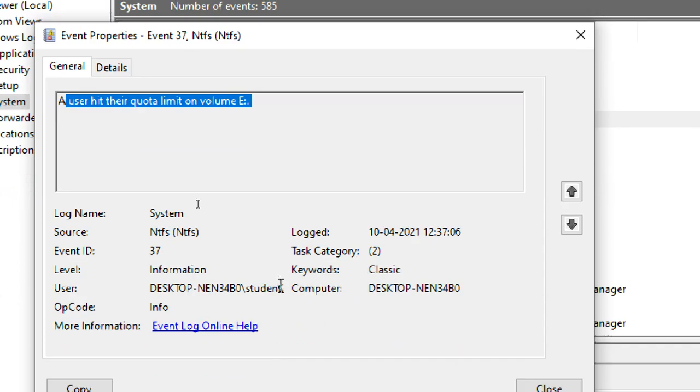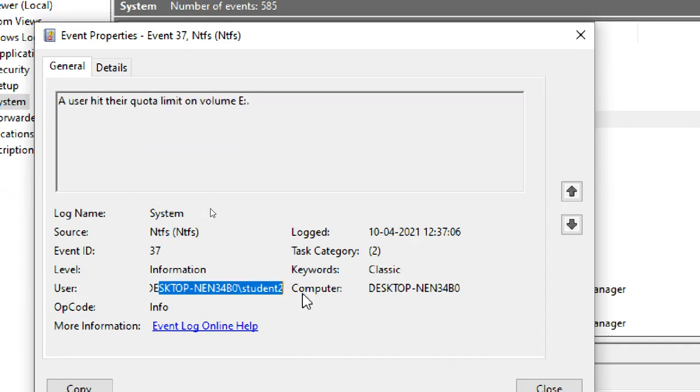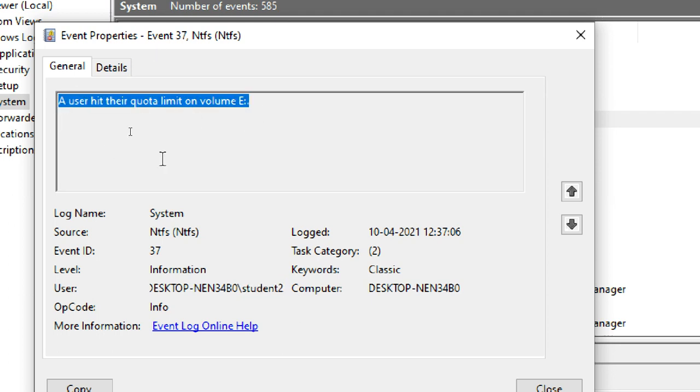So we got a thing. Which user? Student. Student crossed the quota limit. We check the logs, and when the user exceeds the limit, automatically it is showing in the logs.